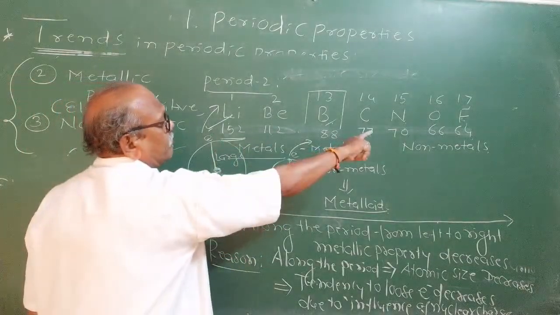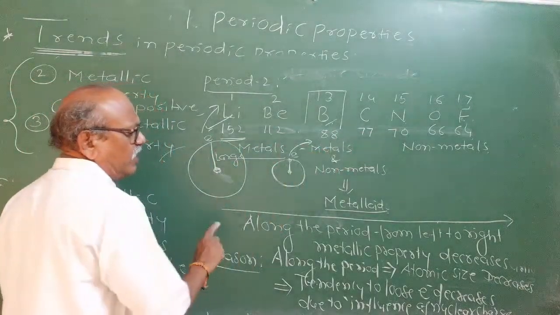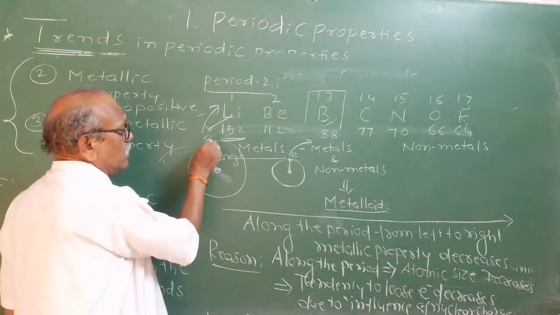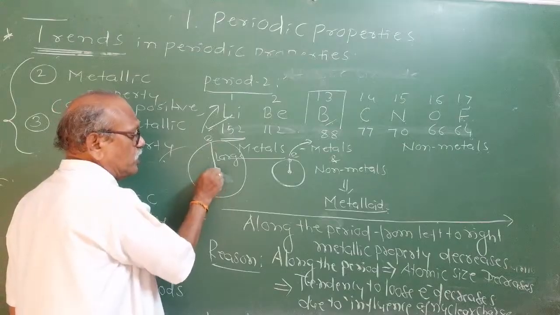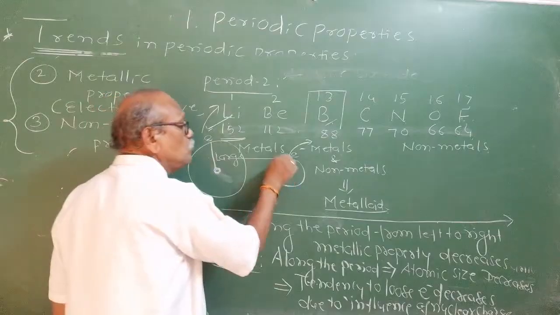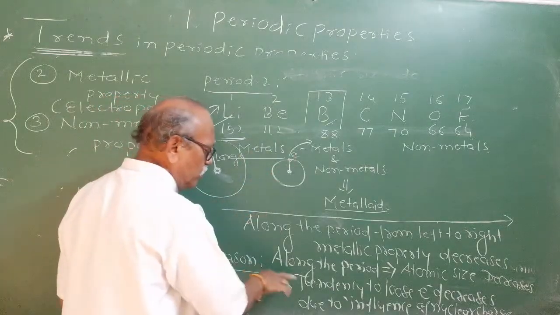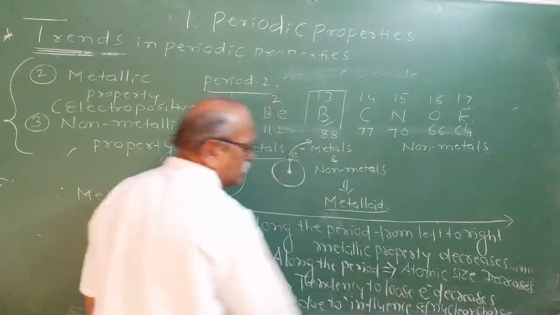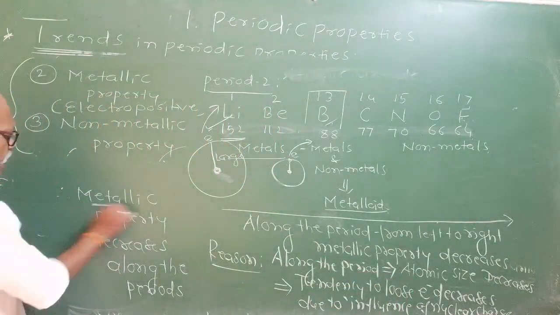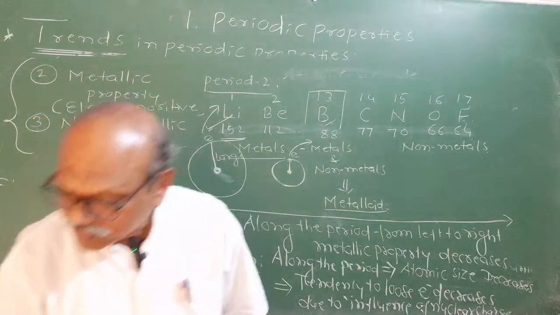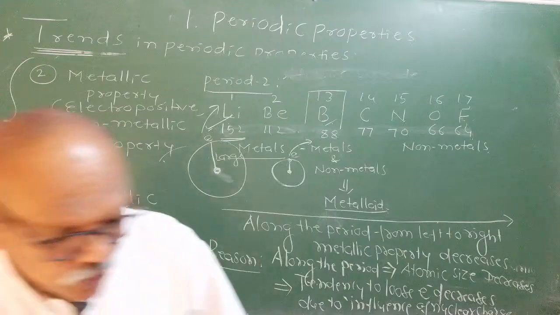Along the period from left to right, atomic size decreases. As atomic size decreases, the outermost shell comes closer and closer to the nucleus. Then to remove the electron, you need more energy. Therefore, the tendency to lose electrons decreases due to the influence of the nuclear charge. Therefore, metallic property decreases along the period. I hope you understood, my dear students.